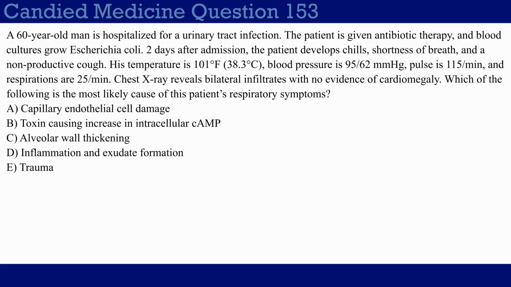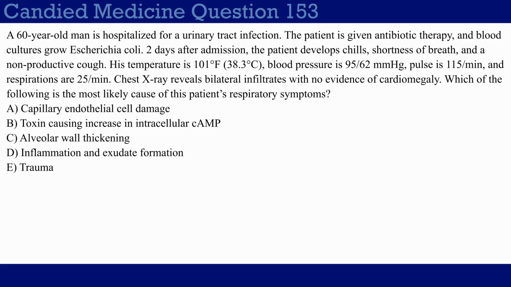So this patient obviously has sepsis, right? You have the fever, tachycardia, tachypnea, and you have an obvious source of infection from the UTI and the E. coli bacteremia. And sepsis is, of course, one of the most well-known causes of ARDS, acute respiratory distress syndrome, which is a diagnosis of exclusion, but it's caused by an inflammatory process which damages your pneumocytes. It can be both your type 1 or your type 2 pneumocytes. And it would cause a respiratory failure, which, like I said, is a diagnosis of exclusion. You need to rule out the possibility of other causes, such as volume overload or heart failure, and it will usually result in bilateral infiltrates.